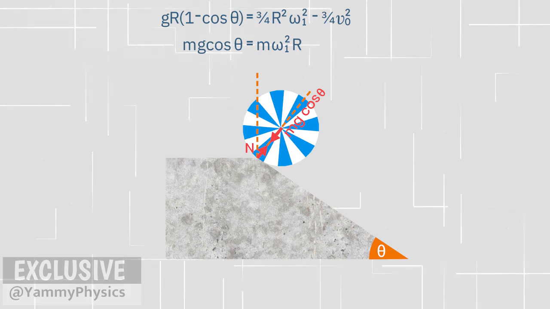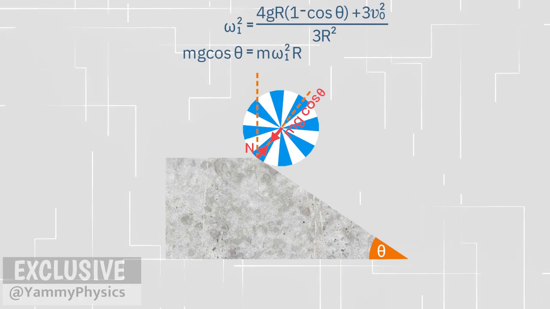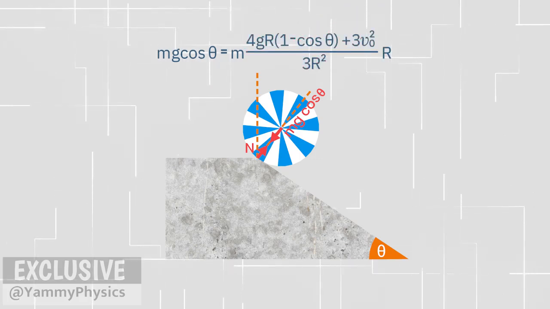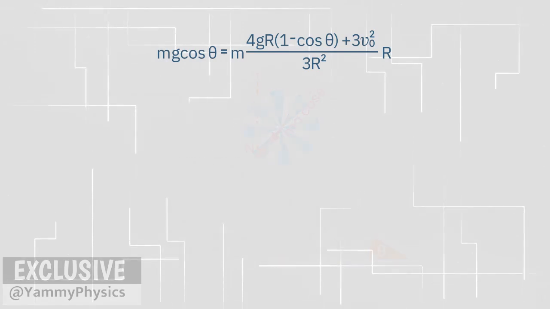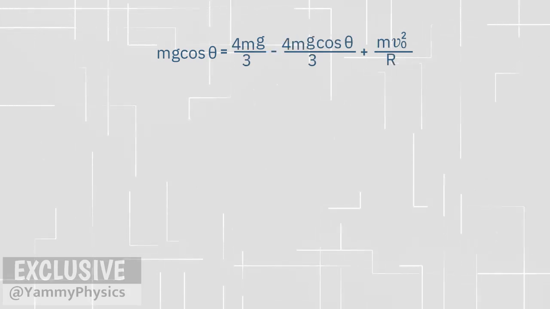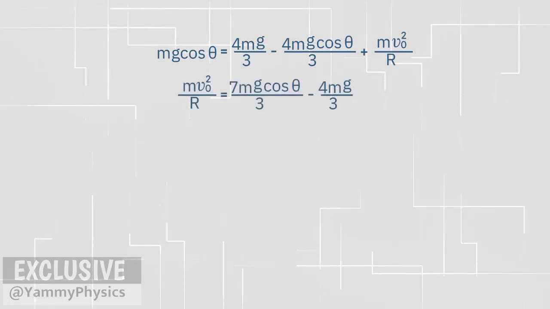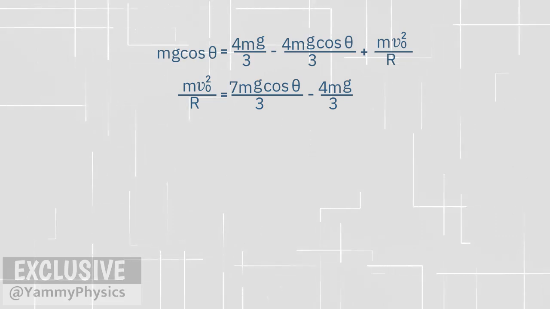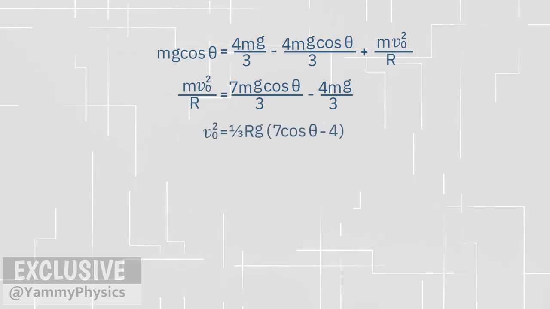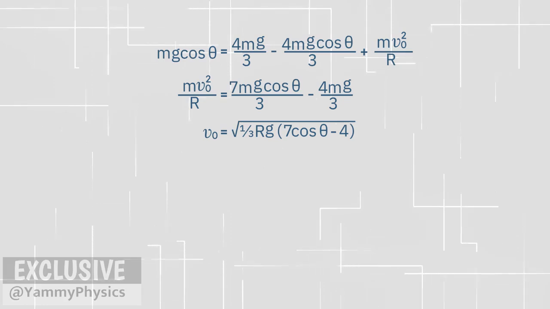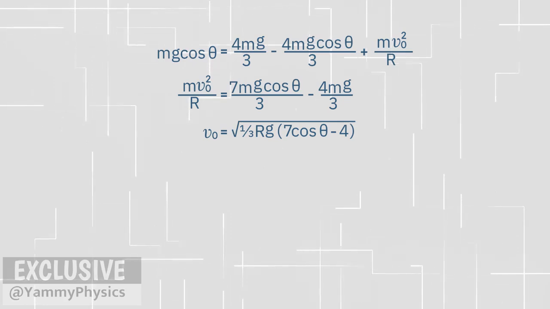Okay, let's write equation 1 as omega 1 squared. Then, substitute that value into equation 2. Up to this point, we just need to hone our math skills. We can break down the factors on the right-hand side. Next, collect all the factors that do not contain V0. Write this equation as V0 squared. From here, V0 is equal to the square root of 1/3 of Rg, multiplied by 7 cosine theta minus 4.